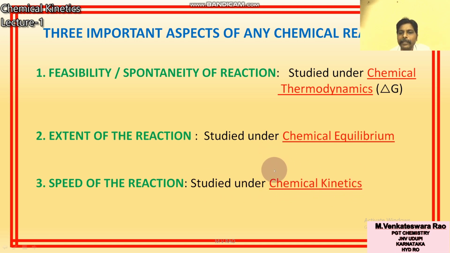So the important point is that chemical kinetics deals with the rate of the reaction. There is no information in this chapter about whether a process will take place or not. Similarly, thermodynamics deals with the feasibility of a process. It cannot tell whether the reaction is slow or fast. So for rate, one branch, chemical kinetics. For feasibility, thermodynamics. For extent of the reaction, chemical equilibrium. These three are different chapters related to physical chemistry.